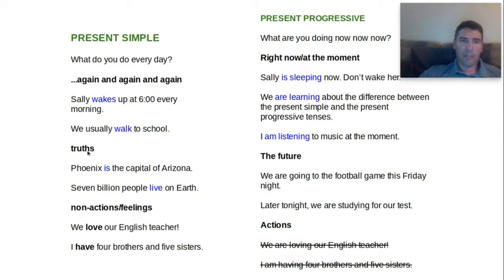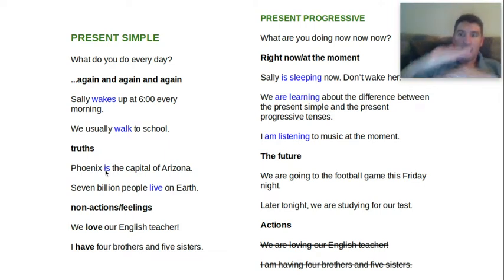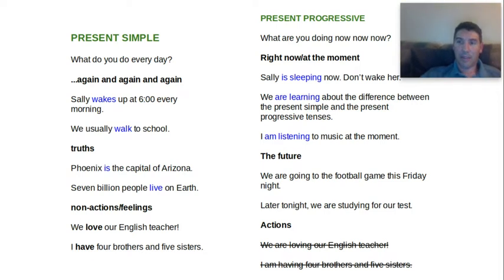We also use the present simple for things that are true. So, for example, Phoenix is the capital of Arizona. It's the capital city of Arizona. Or 7 billion people live on Earth. So these are things that are true.